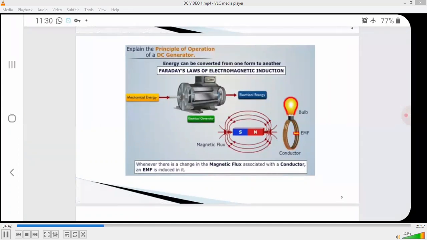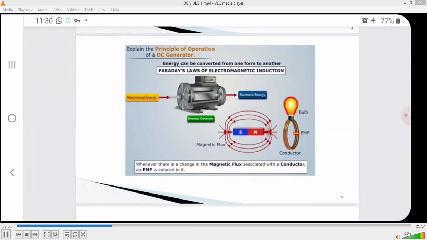And here is the bar magnet. It has two poles, south pole and north pole. The flux always flows from north pole to south pole. Here we have given the direction. Whenever there is a change in the magnetic flux associated with a conductor, an EMF is induced in it.